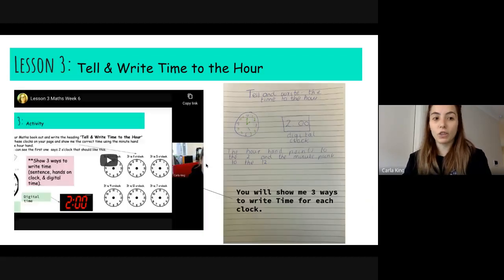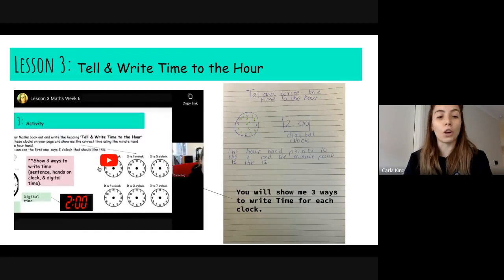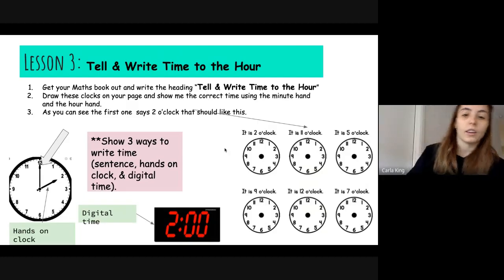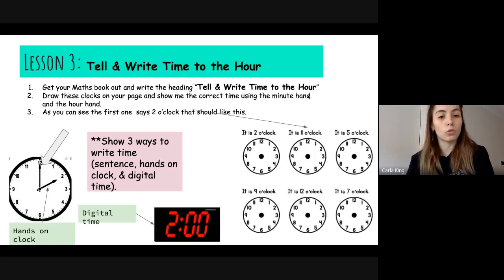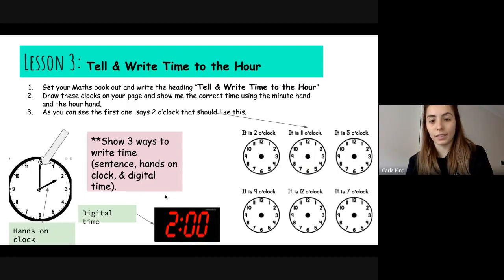Okay, and everything I've just explained now, I've said in the video. So what I would do is complete this task first, draw a clock in your book, then watch the video, and it explains the activity of what I want you to do. Okay, you're going to get your maths book out and write the heading, tell the time to the hour. Okay, and I've also said show them in 3 ways. Show them in an analog, a digital, and a sentence.